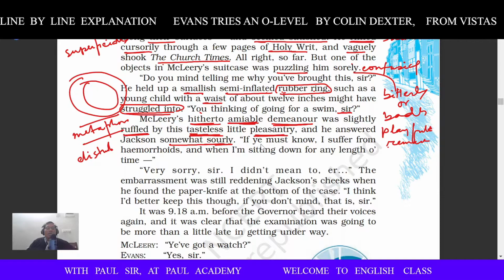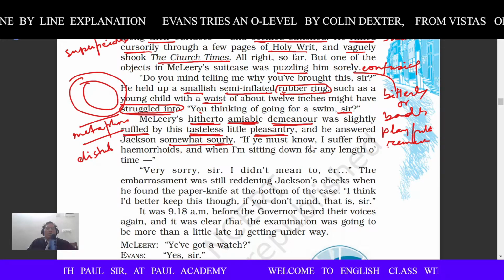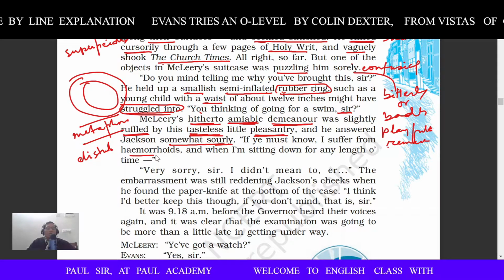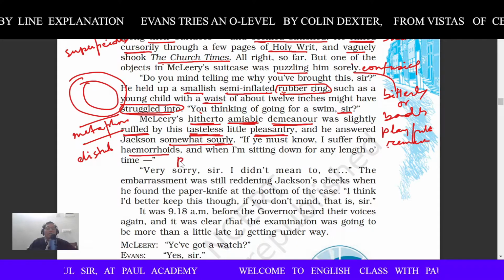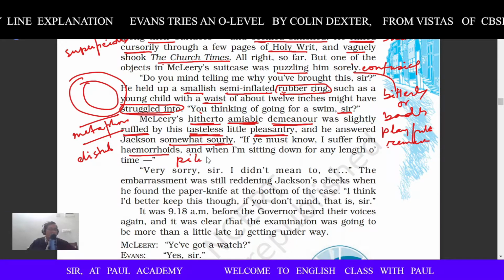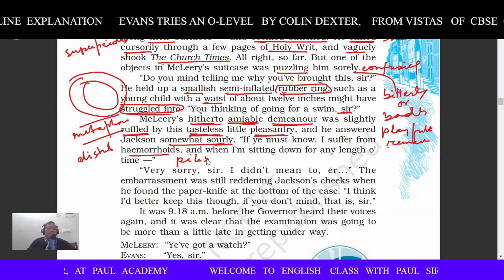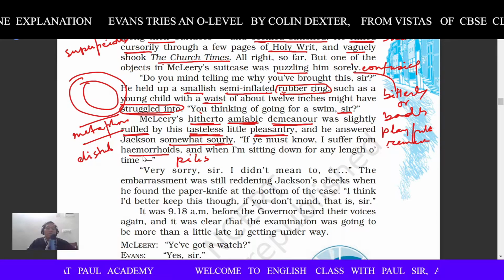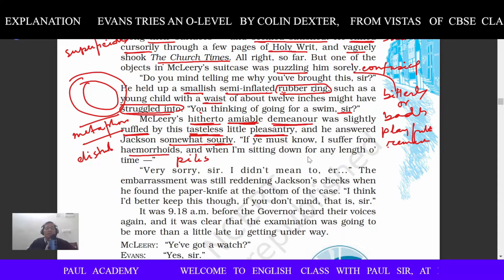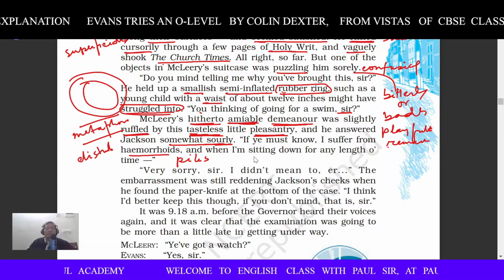Somewhat sourly. If you might know, I suffer from hemorrhoid. Hemorrhoid is a kind of disease, P-I-L-E-S. Okay, so piles is a kind of disease which many people suffer, hemorrhoid. And when I'm sitting down for any length of time, actually, who said?